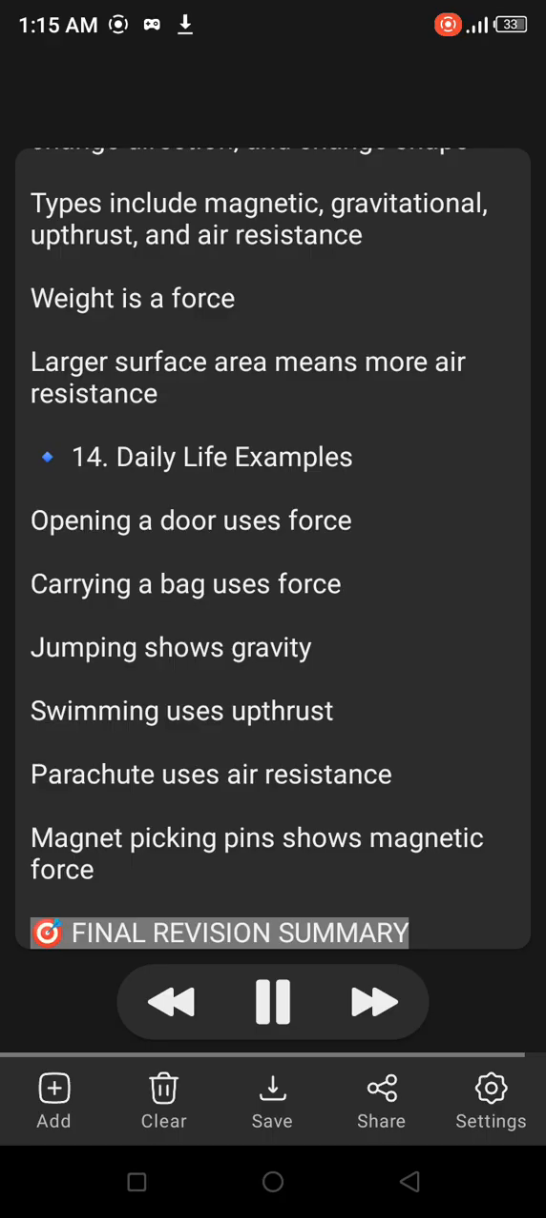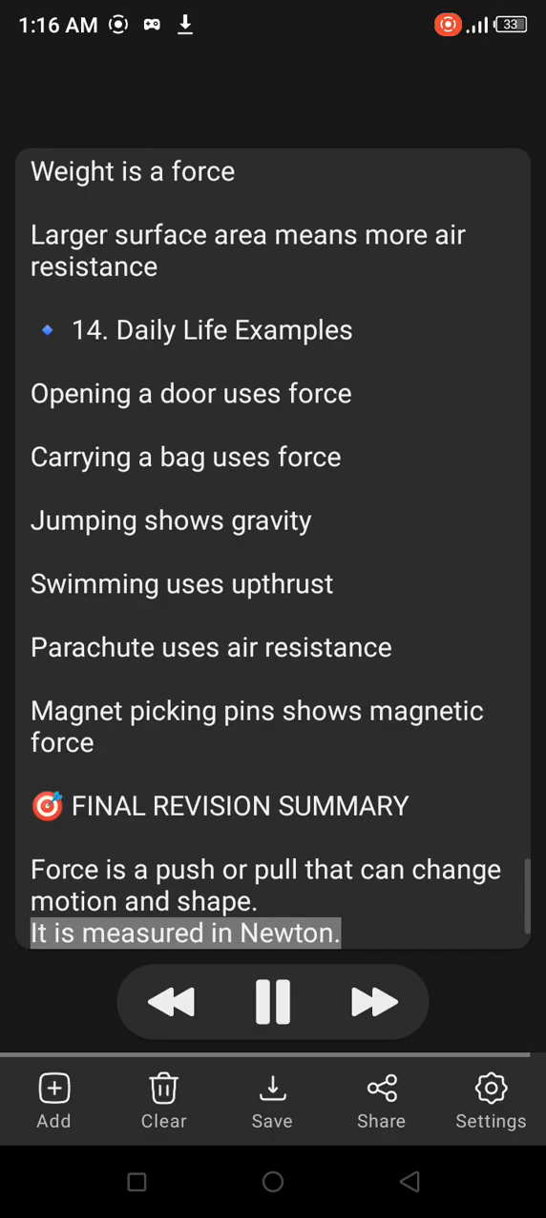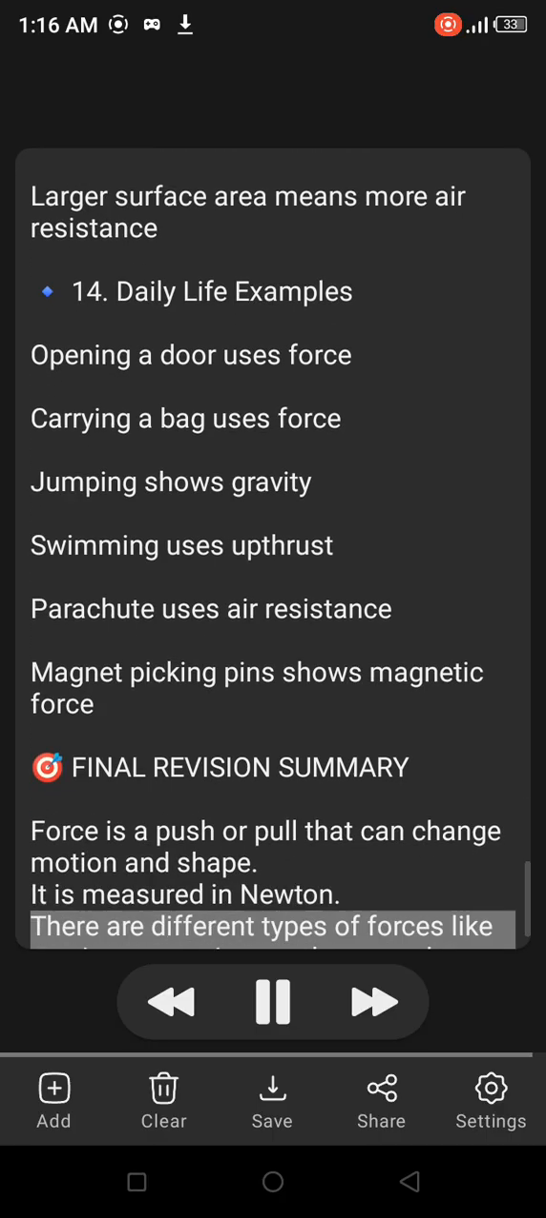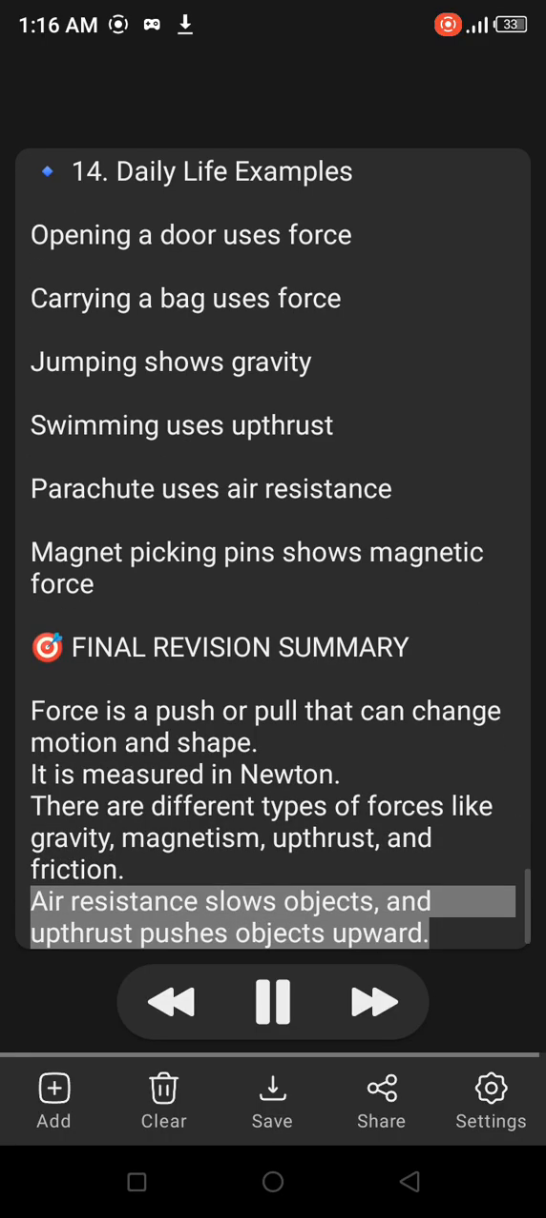Final revision summary: force is a push or pull that can change motion and shape. It is measured in Newtons. There are different types of forces like gravity, magnetism, upthrust, and friction. Air resistance slows objects, and upthrust pushes objects upward.